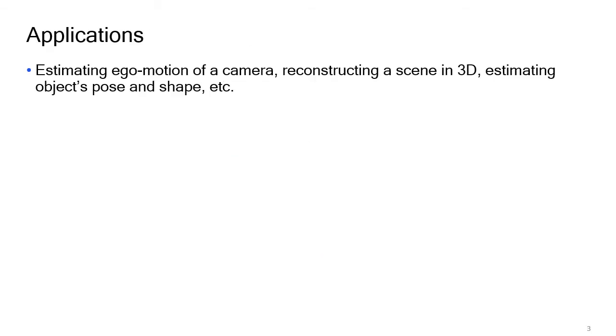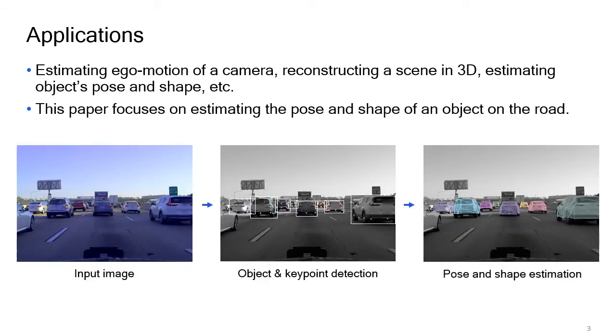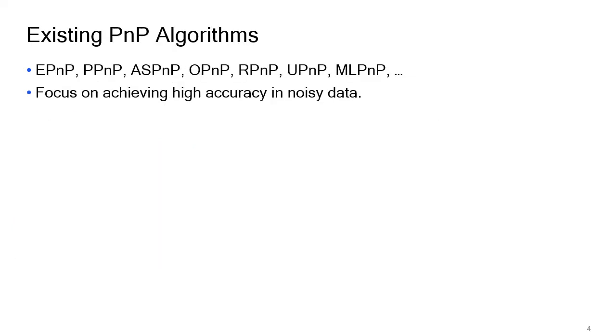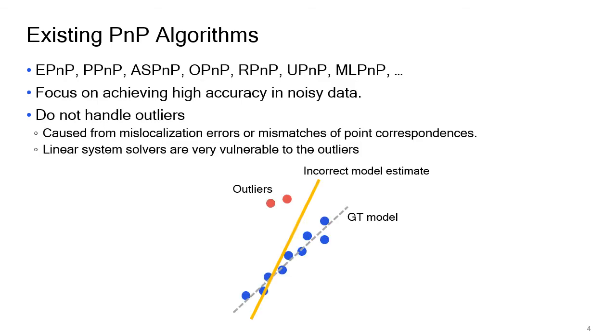The PnP solver is widely used in many applications such as egomotion estimation, 3D reconstruction, and object pose and shape estimation. In this paper, we consider the pose and shape estimation of an on-road object as our target application. There are many existing PnP solvers. These usually focus on improving the accuracy from noisy data. However, the existing methods didn't handle outlier-contaminated data, so the existing solvers are very vulnerable to outliers.